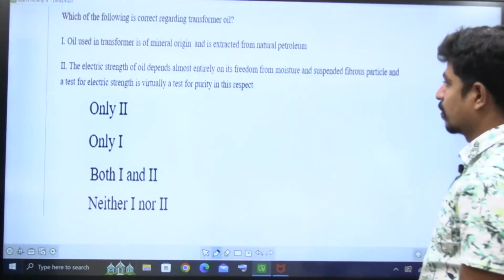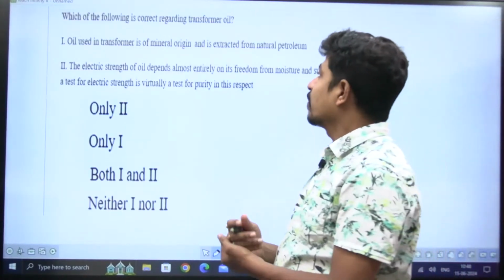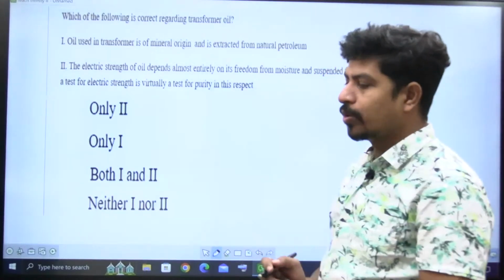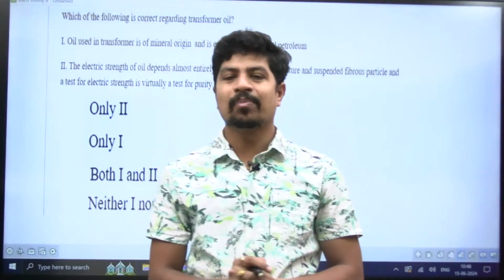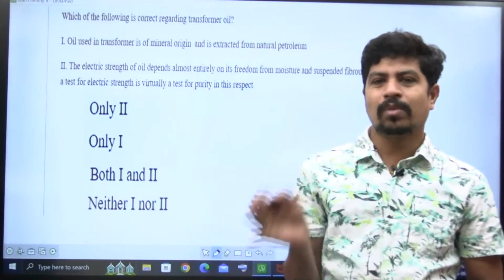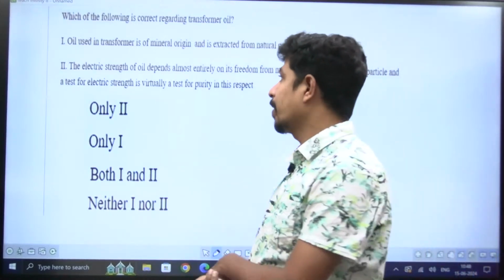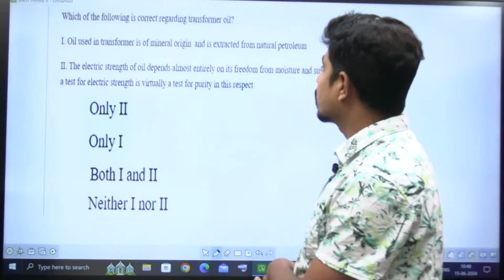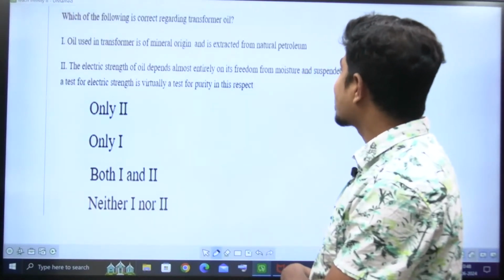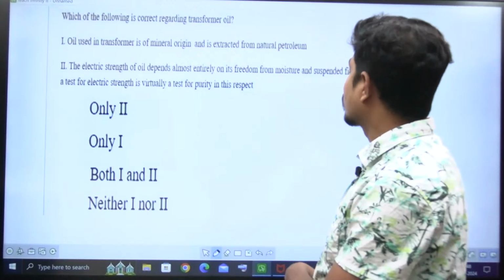Let's go for the next question. Which of the following is correct regarding transformer oil? As I told you, transformer oil is a very, very important concept. Why? Because almost in 3 papers, 2 times this question is given about transformer oil. What is it saying? Oil used in a transformer is of mineral origin and is extracted from natural petroleum.